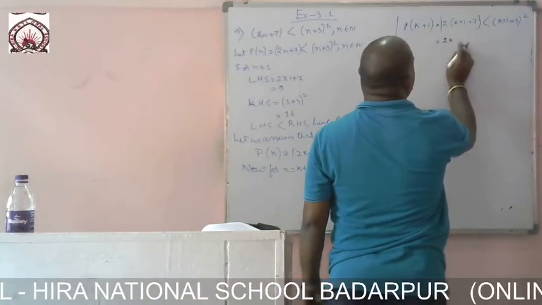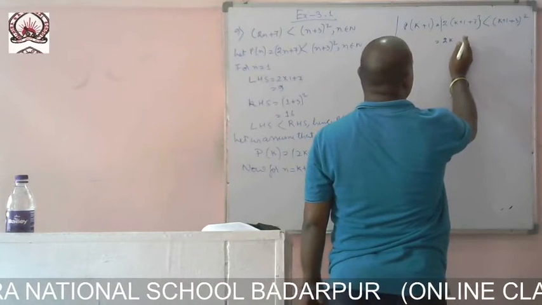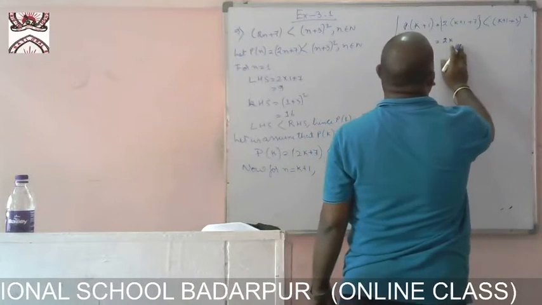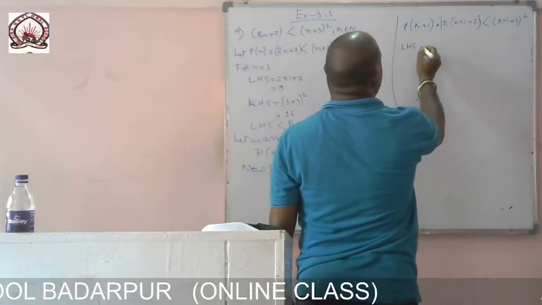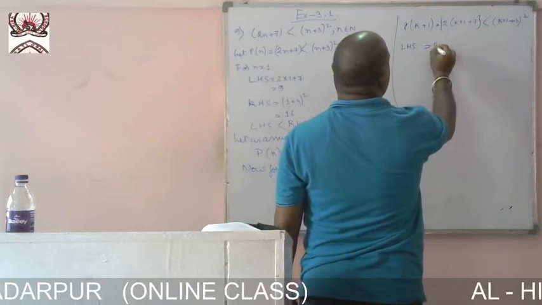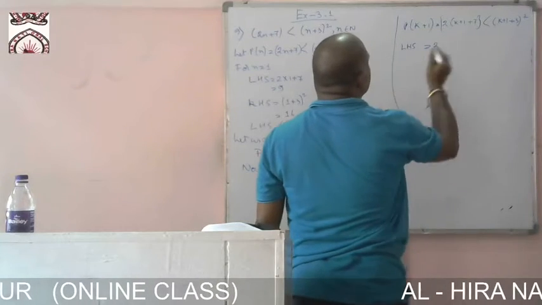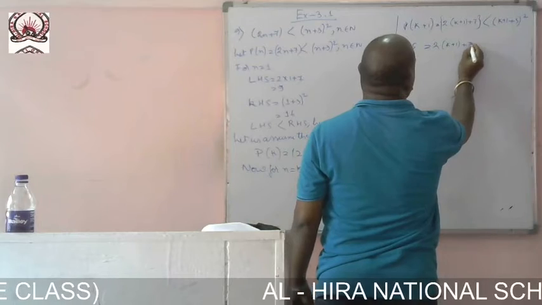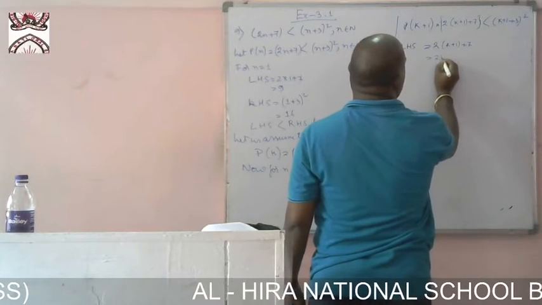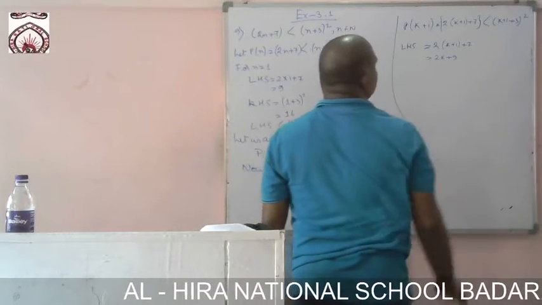Okay, we have to prove this one. So left hand side equals 2 into (k plus 1) plus 7, which equals twice k plus 9.